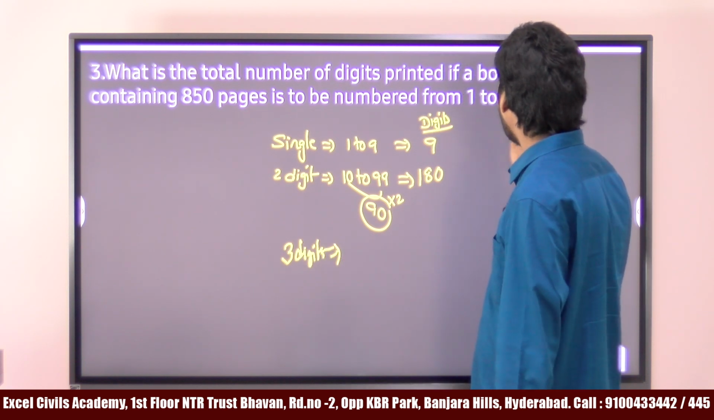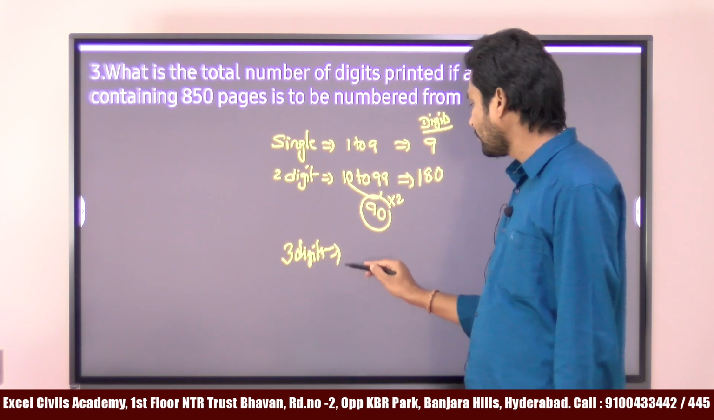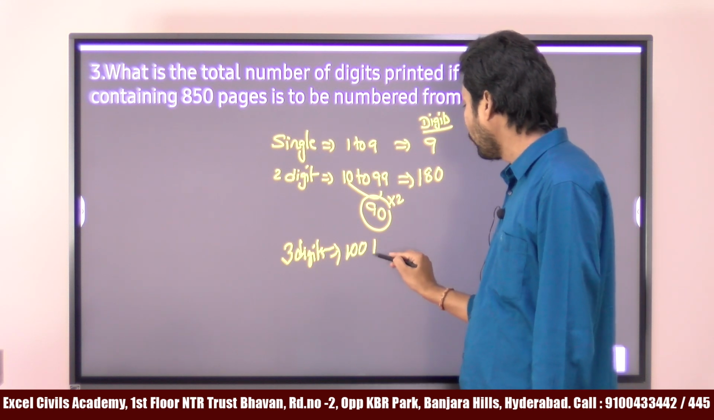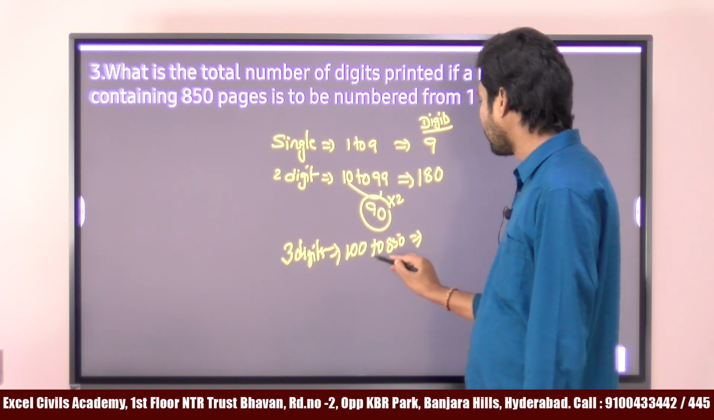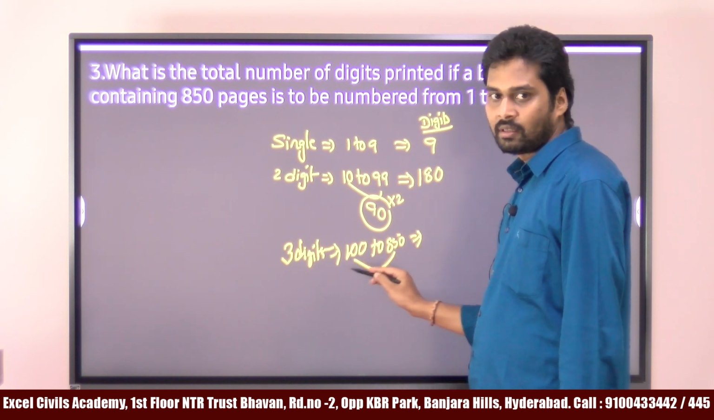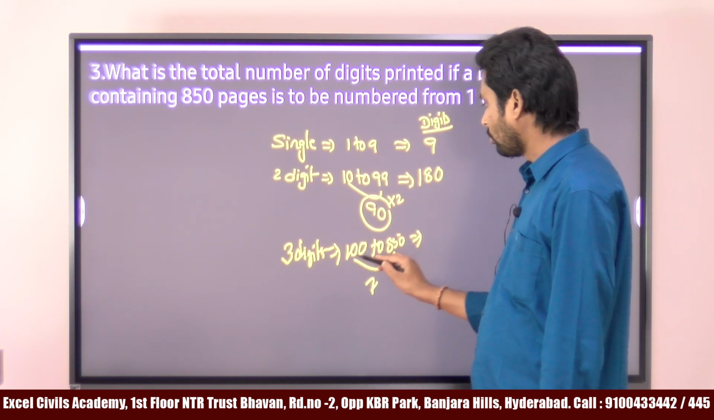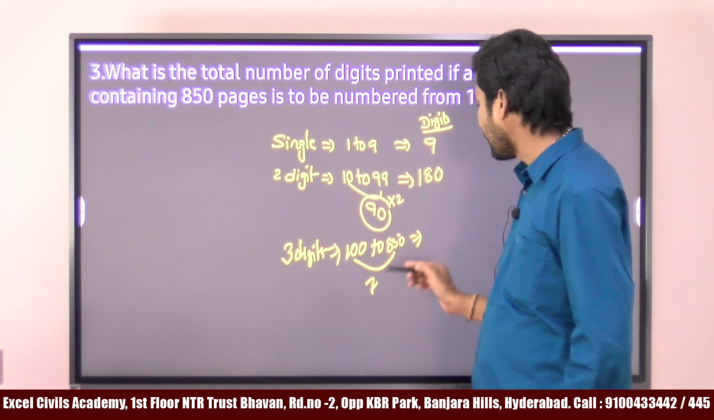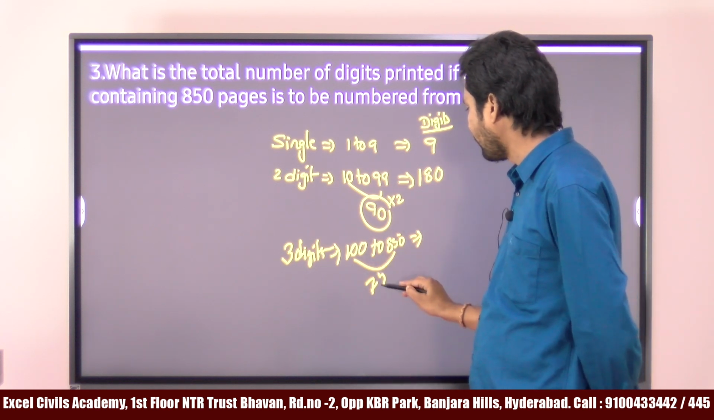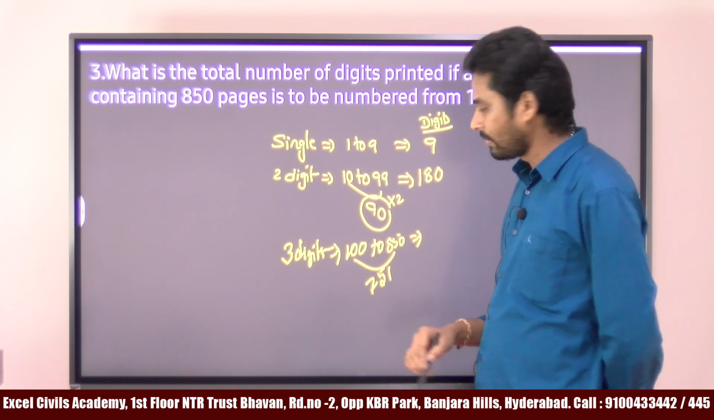And similarly, if you take the 3 digit numbers, they can be counted from which number to which number? It is still 850. 3 digit numbers start from 100 to 850. So how many numbers do we have? If you have any doubts, you can take the difference and then add plus 1. 850 minus 100 is 750. 750 plus 1 is 751.